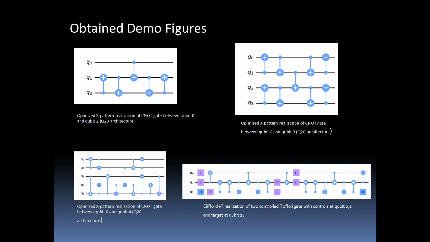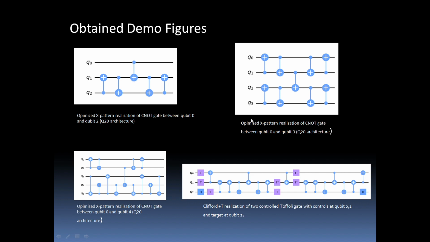Now let's have a look at some demo figures obtained from our implementation. First, we implemented the optimized X pattern realization of CNOT between Q0 and Q2. Between Q0 and Q2 we want to perform a CNOT operation, but since these two qubits do not follow the nearest neighbor constraint, swapping has to be done between Q1 and Q2. So Q2 goes here, and between Q0 and Q2 we have the connection, so a native CNOT gate is possible.